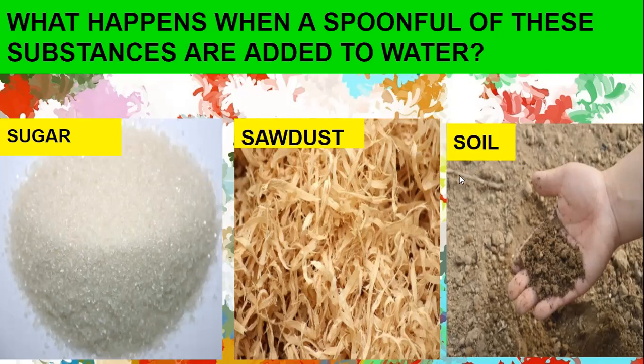Now what about soil? When you mix a tablespoon of soil in water, the soil will not completely dissolve because the soil is a mixture of granules and pebbles and stones. So some part of it will settle down in water. So what you studied from these three pictures: sugar completely dissolves, sawdust will float on water, and soil will not completely dissolve and some particles will settle down in water.